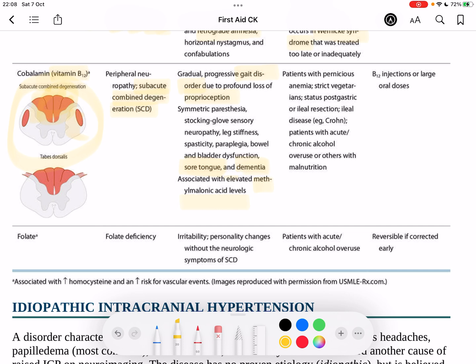Of course, patients with cobalamin deficiency are also going to have anemia, okay? And if you remember, it's a megaloblastic anemia, so the MCV is going to be elevated. It's going to be above 100.